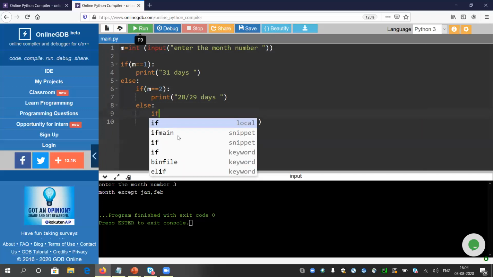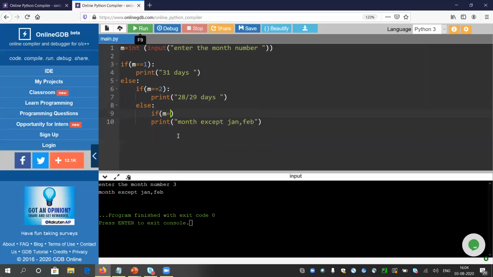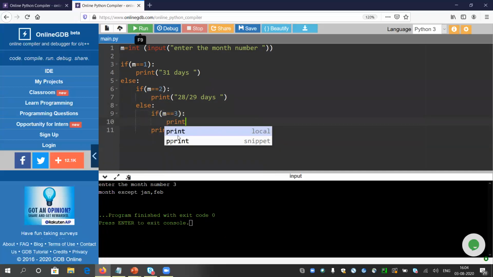Suppose now I'm looking for more detail, like if month is 3, then I am going to print 31 days, because we have 31 days in March. Else, month except January, February and March.